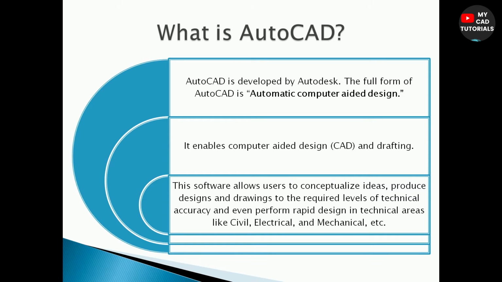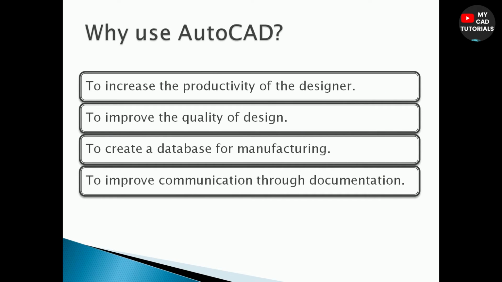So now we will see the next topic. The next topic is why use AutoCAD. So what is the purpose of using AutoCAD? The first one is to increase the productivity of the designer. AutoCAD increases the productivity of the designer by saving money, saving time, etc., very much, which we will see in the advantages of AutoCAD. The second one is to improve the quality of design.